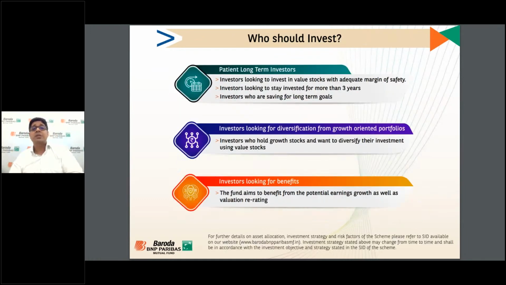Then who should invest in this? A long-term investor with a horizon of more than 3 years should invest in this. Also those who want to diversify their investment portfolio. And the fund aims to look for potential earning growth as well as valuation re-rating.